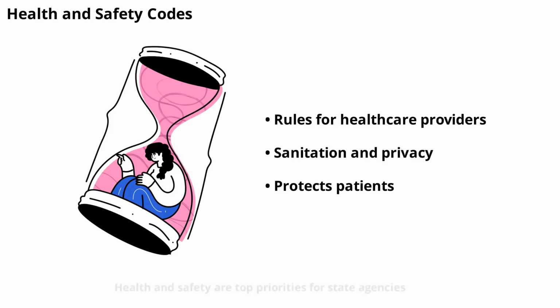Health and safety are top priorities for state agencies. The administrative code includes rules for hospitals, clinics, and other healthcare providers. These rules cover everything from sanitation to patient privacy. By setting clear standards, the code helps protect patients and ensures high-quality care. It also provides guidance for healthcare workers on best practices and legal requirements.